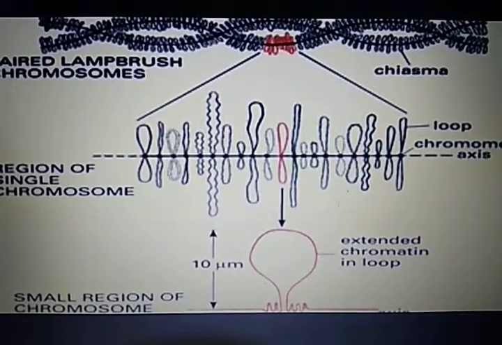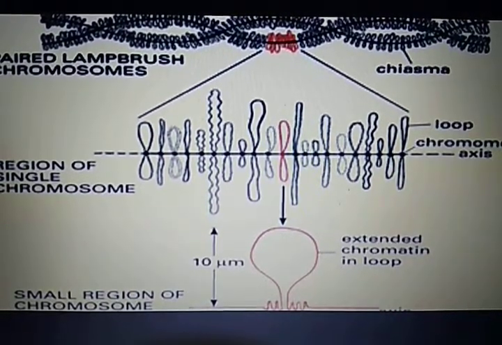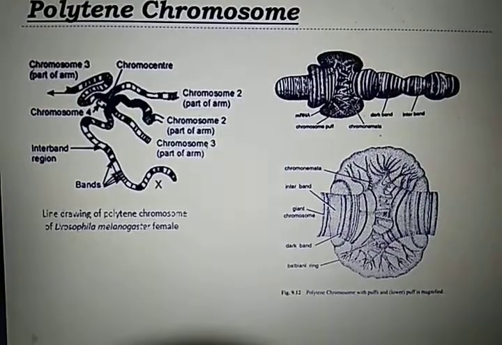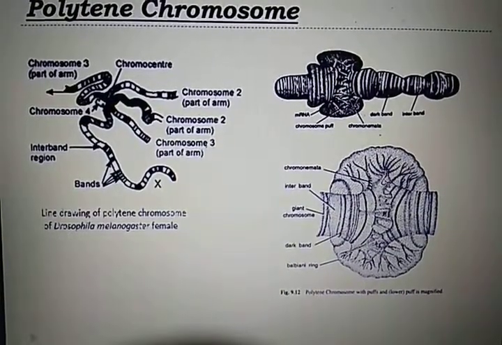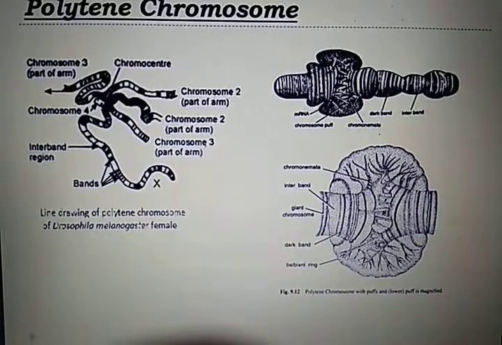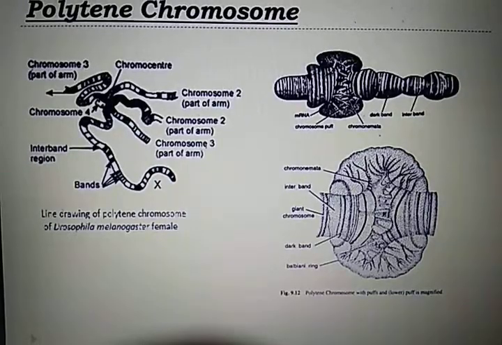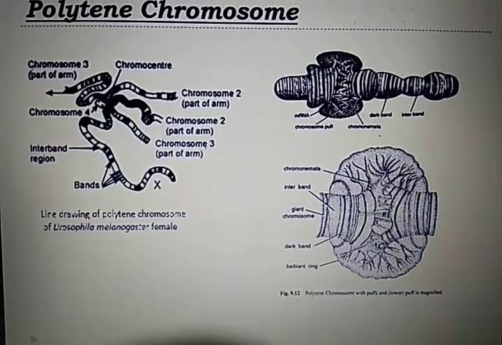Now, let us talk about the polytene chromosomes. Polytene chromosomes were discovered by Balbiani in 1881 in the salivary glands of Chironomus. It is present in salivary glands of many insect larvae. In plants, it is found in antipodal cells.